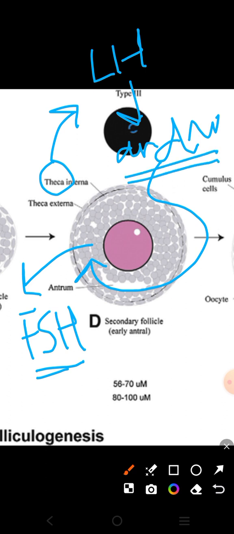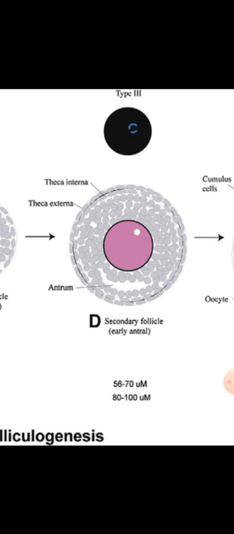layer into estrogen. Right? LH आया, उसने थीका लेयर को स्टिमुलेट किया, थीका लेयर से एंड्रोजेंस रिलीज़ हुए, एंड्रोजेंस ग्रेनुलोजा सेल्स के पास गए, और under the influence of FSH ग्रेनुलोजा सेल्स ने एंड्रोजेंस को ईस्ट्रोजन में कन्वर्ट कर दिया. And the conversion of androgen into estrogen requires an enzyme that is aromatase enzyme, right? Okay, so this is happening in the follicular phase.